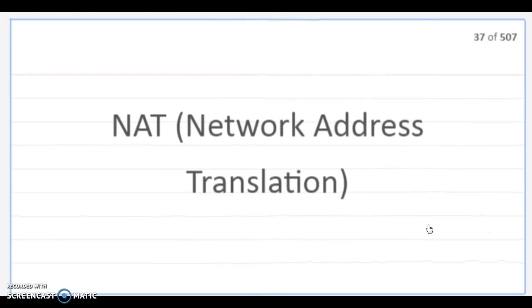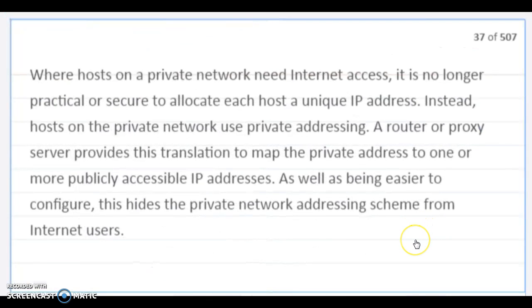Network address translation. Where hosts on a private network need internet access, it is no longer practical or secure to allocate each host a unique IP address. Instead, hosts on the private network use private addressing. A router or proxy server provides translation to map the private address to one or more publicly accessible IP addresses. As well as being easier to configure, this hides the private network addressing scheme from internet users.